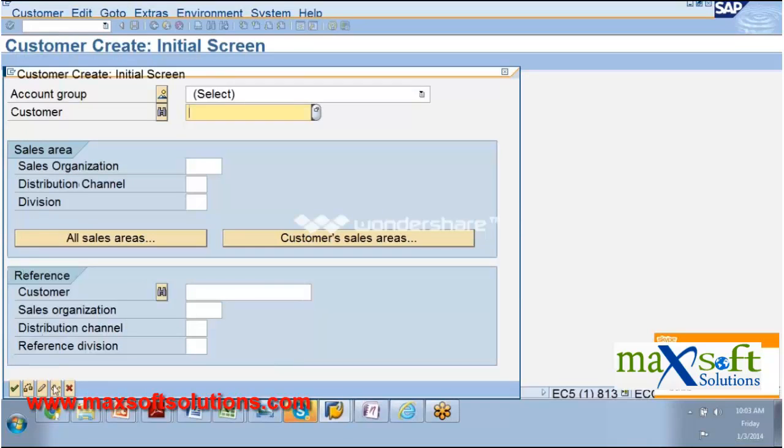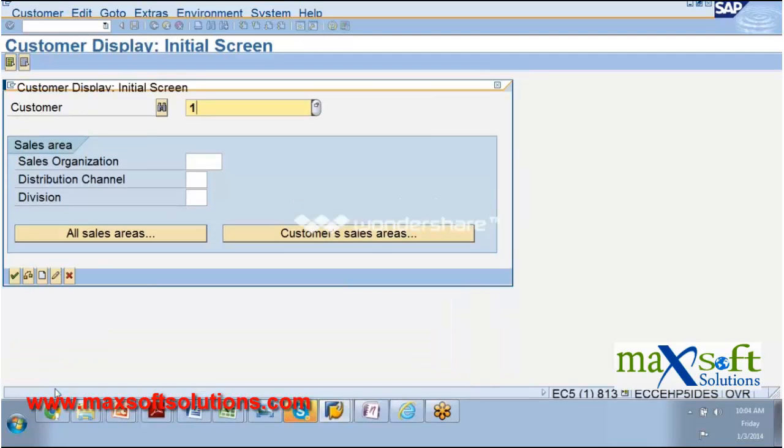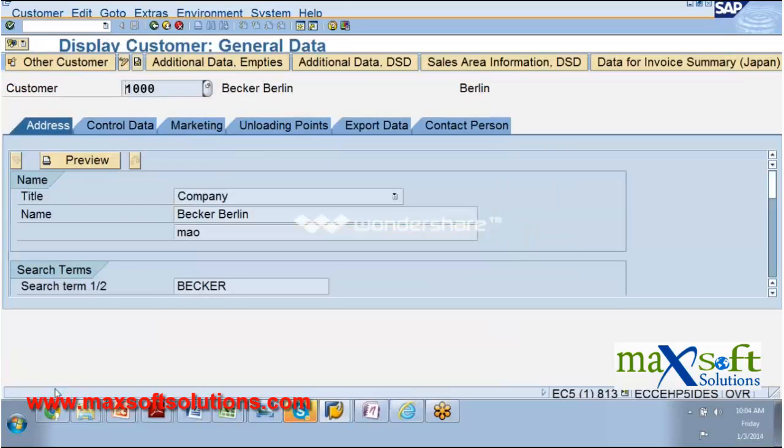If I want to display a customer, here it is. Straight away, if I know a number like this, I'll just enter it, and it will open that record. So you will be associating with my practice, with my sessions, and this is called the SAP GUI. We will also get into /n refresh.